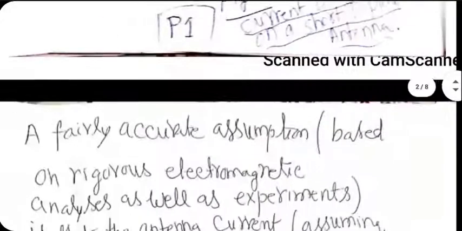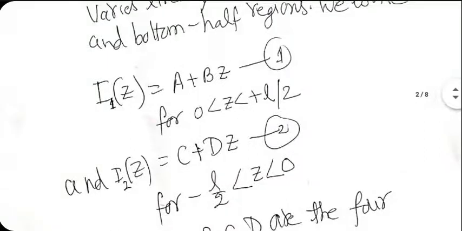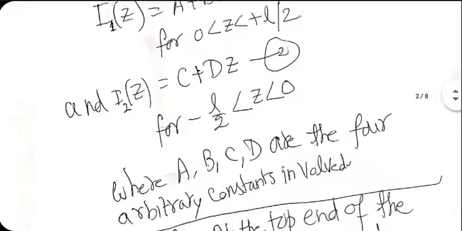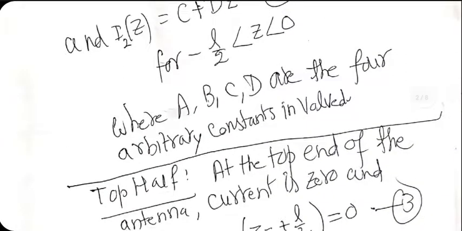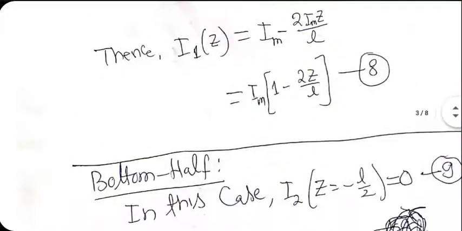Yeah, it's the same thing, but done slightly differently. I'm using I1 and I2 symbols for top half and bottom half currents. That's it. But by and large, everything is the same here. And I'm using A, B constants for the top half and C, D for the bottom half. So some people find this more understandable compared to the previous document, but the topic is, I think, the same. I'll send you both. You take your pick, which one you want to read.